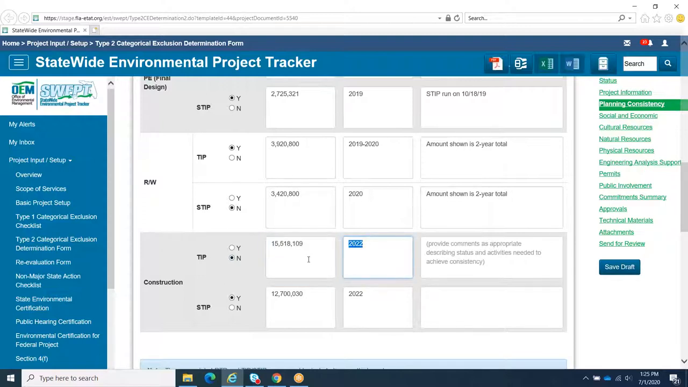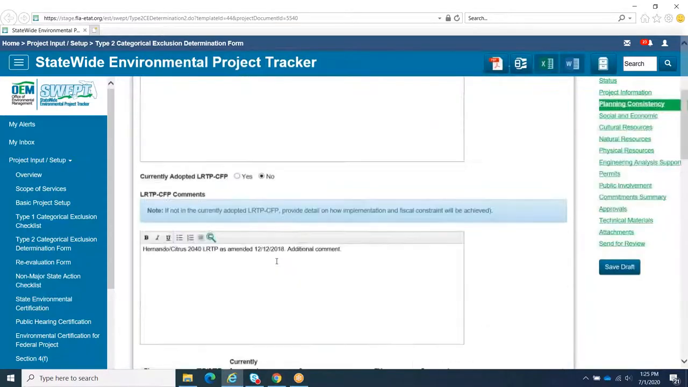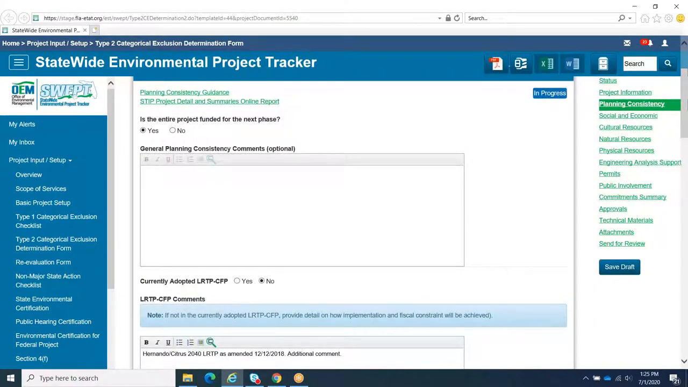Ideally, all phases of the project will be funded in the TIP and STIP, but the minimum requirement is at least one subsequent phase of the entire project must be in the TIP or STIP. If the next phase for the entire project is not reflected in the TIP or STIP, then at least one segment of the project must be fully funded through construction.